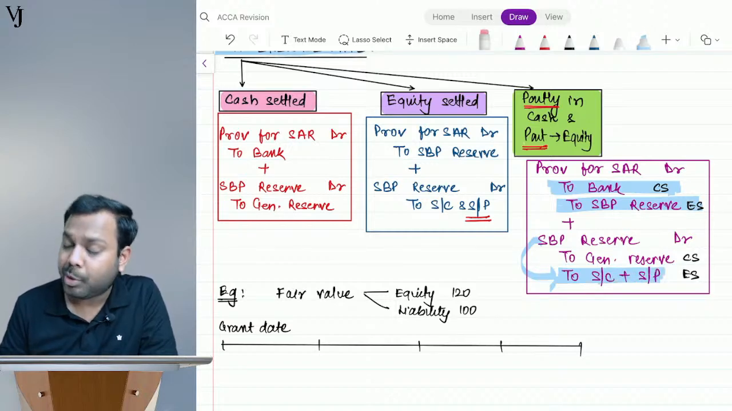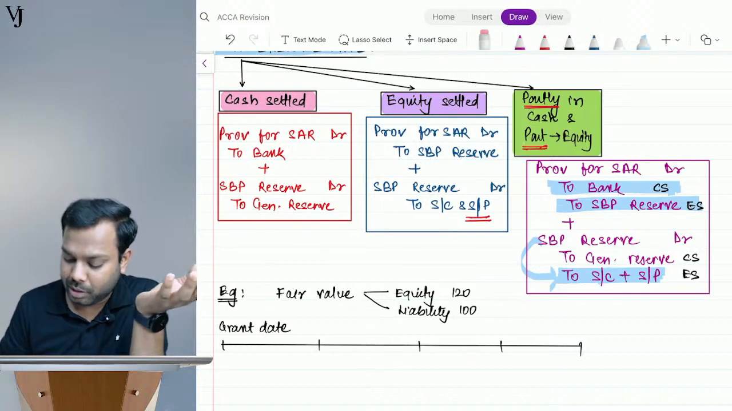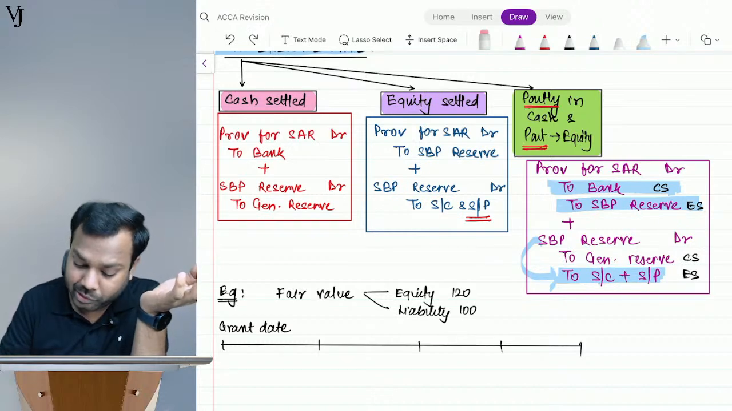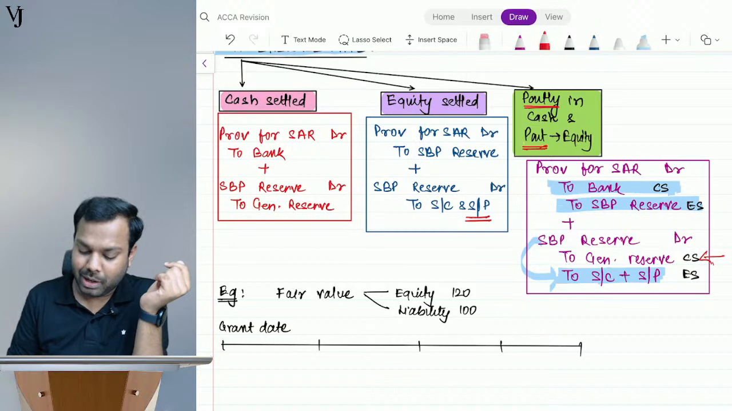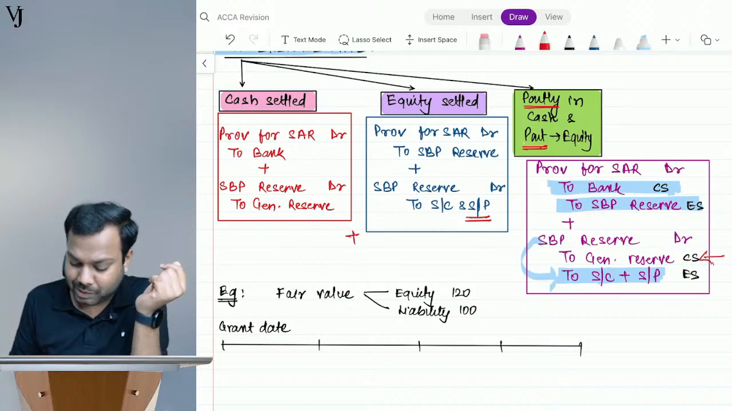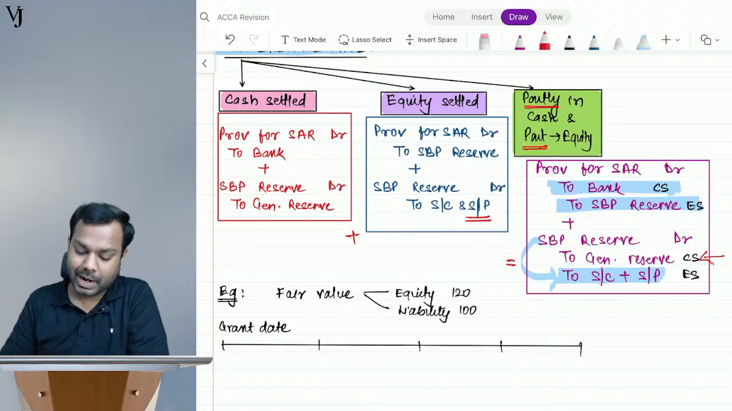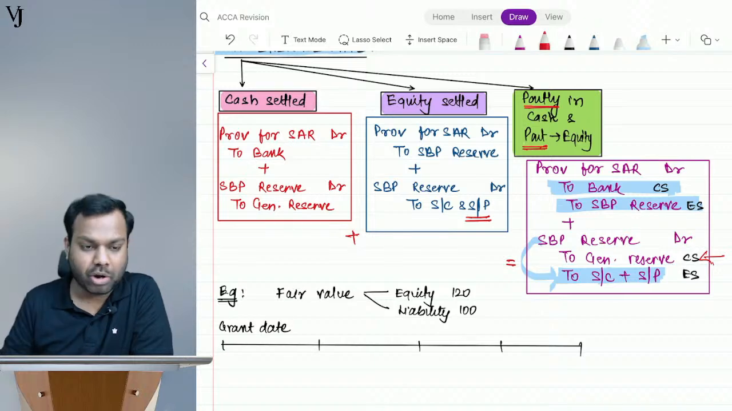But the portion for which the employees opted cash is transferred to general reserve. See, basically this plus this is equal to this. That's what I've done: Provision for SAR account debit to bank, to SBP reserve; SBP reserve account debit to share capital, securities premium, and general reserve. A combo. Very good, Vishaka. A combo, right?